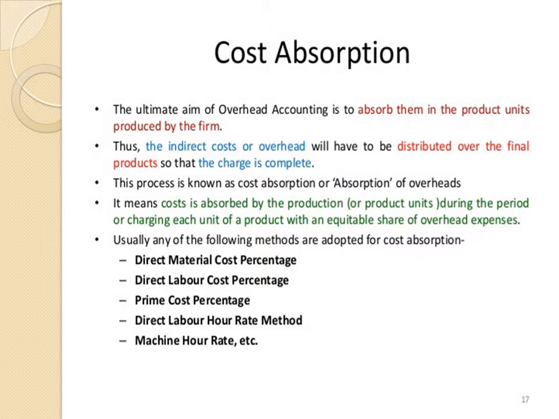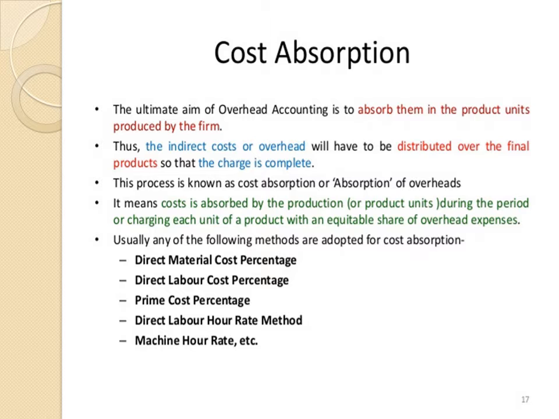In other words, absorption of overhead expenses refers to the systematic process of distribution of the overheads among the units produced by the production department. So it is called overhead recovery or levy of overhead or overhead costing. So this is known as the overhead absorption.